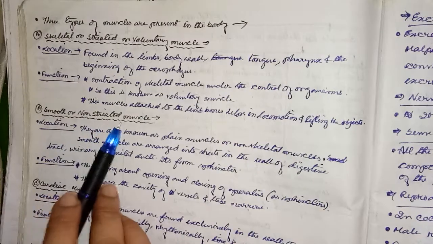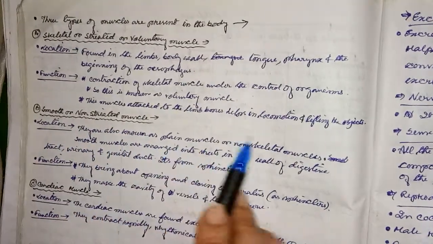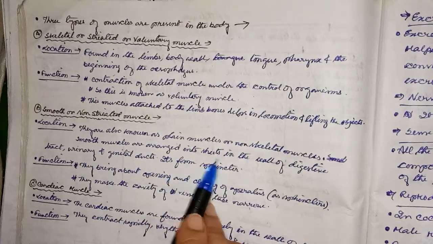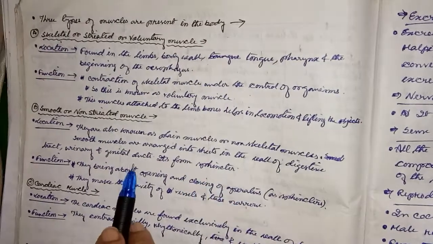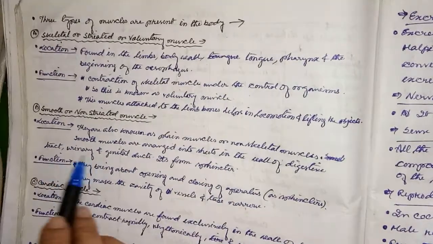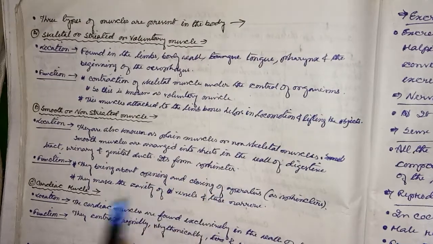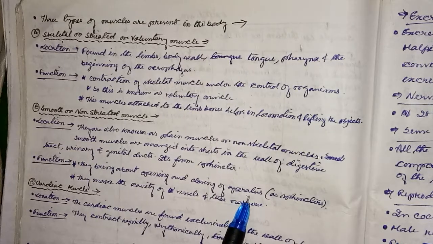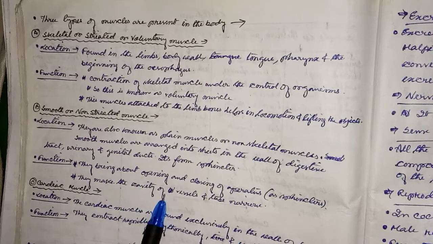Next, smooth or non-striated muscle. Location: they are also known as plain muscle or non-skeletal muscle. Smooth muscles are arranged in the wall of the digestive tract, urinary and genital ducts. They form sphincters. Function: it brings about opening and closing of apertures as sphincters, and they make the cavity